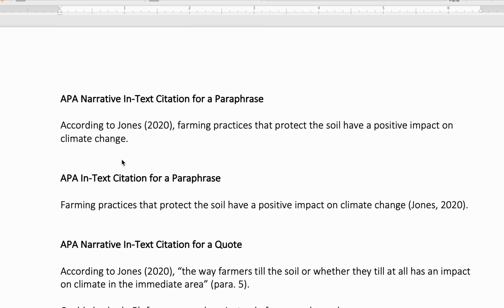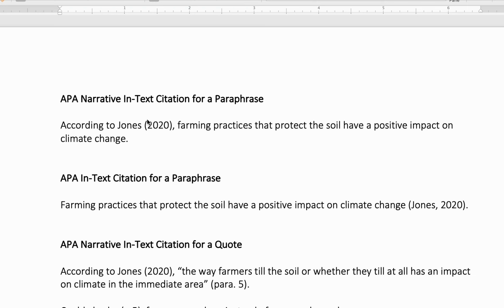So the first thing we're going to start with is what's called a narrative in-text citation for a paraphrase. Now, first of all, what does narrative mean? What that just means is that you have included the author's name in your narrative as you set up the source. And then a paraphrase, of course, is when you have taken the author's information and put it in your own words. So in this first paraphrase, which is just made up, this is not a real source, I have mentioned the author's last name, Jones, as I set up my paraphrased information.